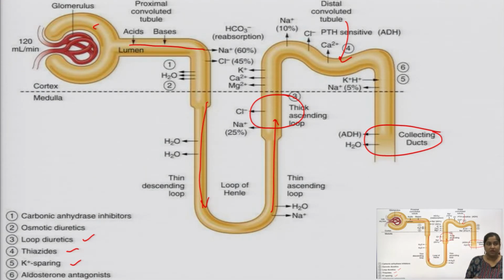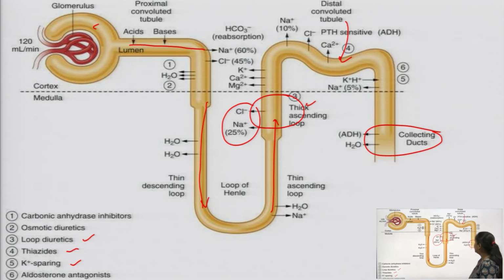So, where do they work? The loop diuretics work at the thick ascending loop of Henle, where you can easily see the ions written here, chloride and sodium ions, which are generally reabsorbed from this part of the nephron. We are going to discuss how the loop diuretics help us stop the reabsorption of such ions from the nephron, thereby creating diuresis. So, loop diuretics work at the thick ascending loop.